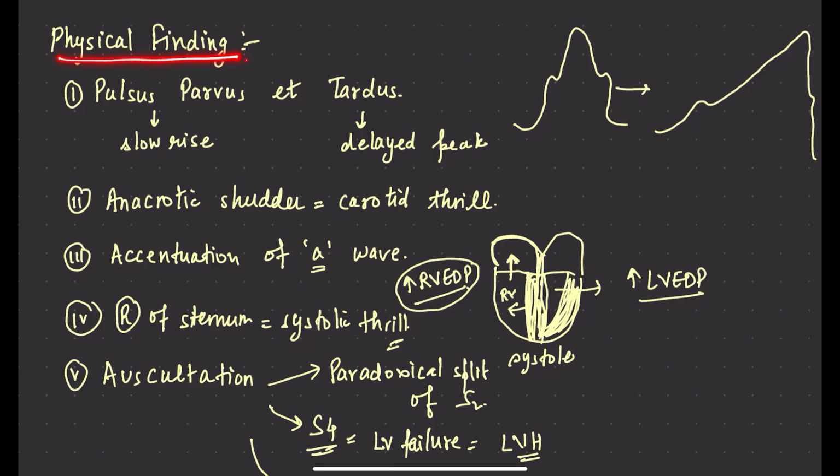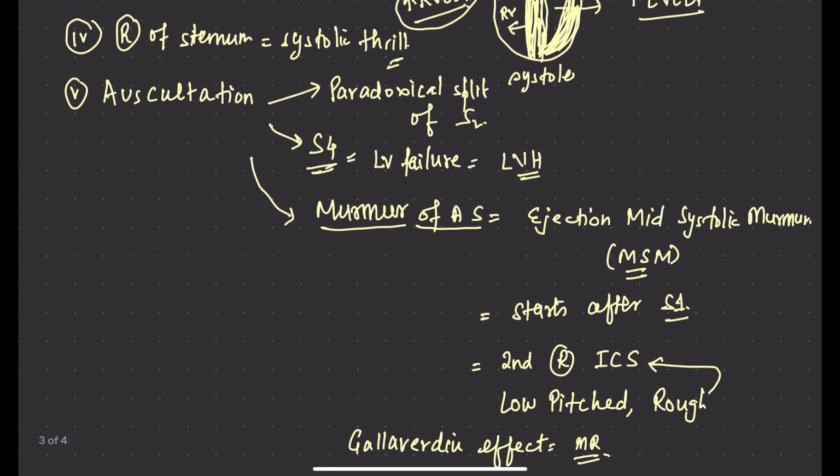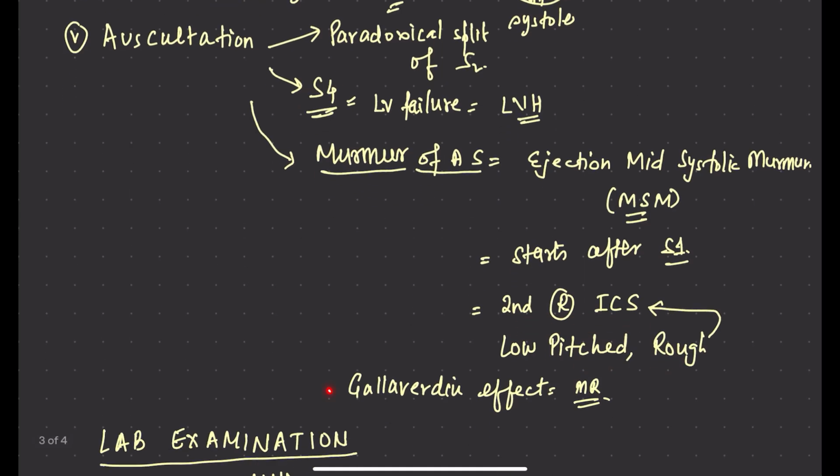Physical findings are pulsus parvus et tardus, there is anacrotic shudder, there is accentuation of A wave, there is right of sternum where we can feel the systolic thrill, and on auscultation the heart sounds are opposite, there is paradoxical split of second heart sound. S4 is audible, and murmur of AS is also audible, which is ejection mid systolic murmur, starts after S1 in the second right intercostal space, low pitched rough, and there can be Gallavardin effect which can confuse you with the murmur of mitral regurgitation.